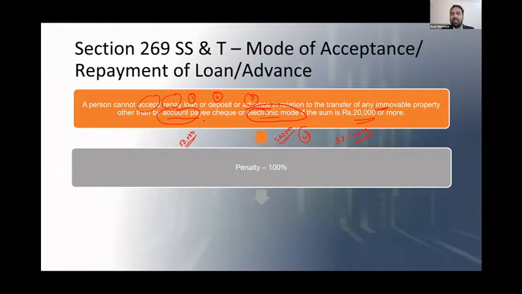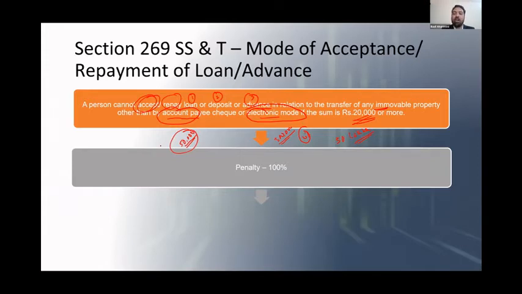Because even if the government is saying only electronic payment or account payee cheque, in the practical world, still lots of things happen in cash mode. So suppose you want to make a payment in cash, and immediately you went to someone and took a loan of 50,000. If you're accepting a loan other than in account payee or electronic mode for a sum exceeding 20,000, you are liable to penalty. Again, you will have to pay this entire 50,000 as penalty.